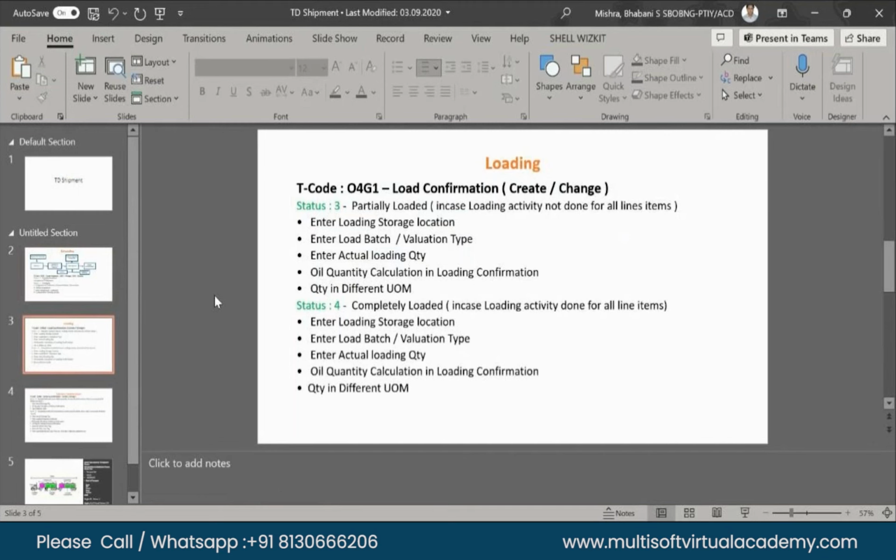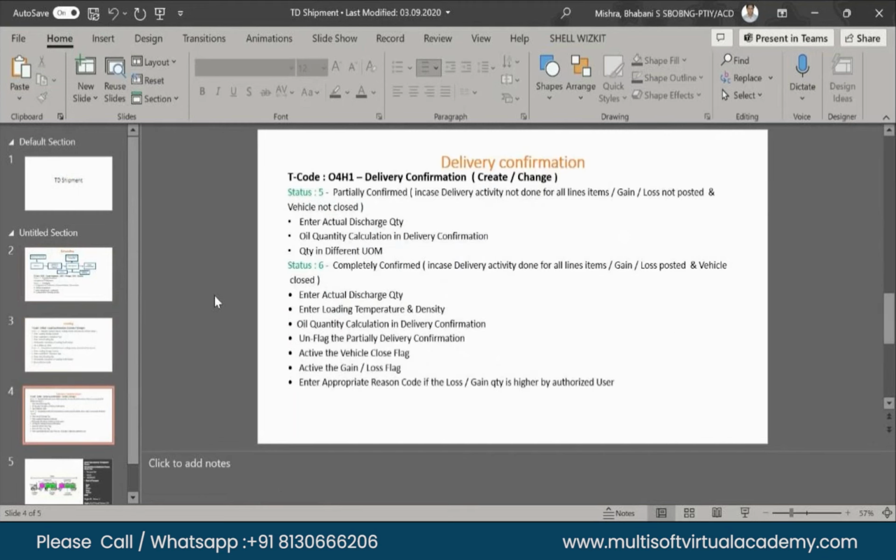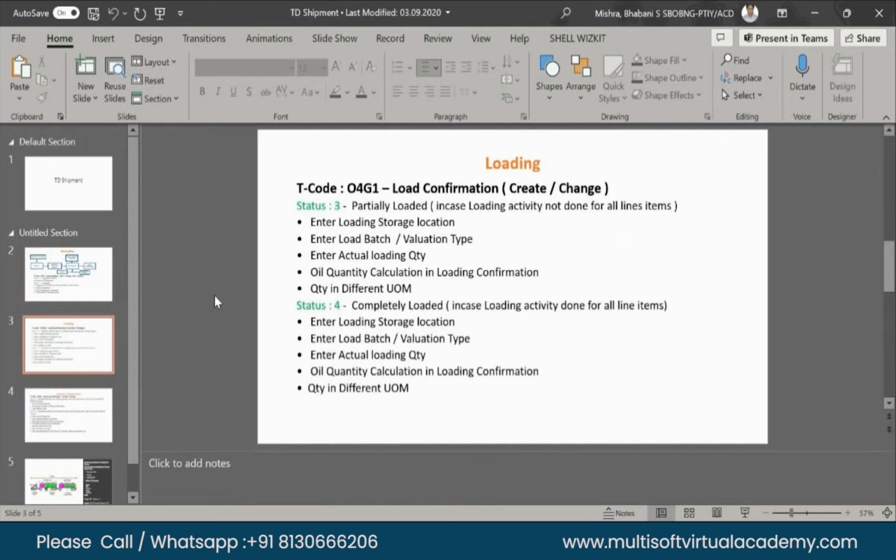Then after doing that, any questions with this scheduling and loading? Understood, sir. What you mean to say is that, for example, in shipment creation, we have to do complete creation only. Partially, SAP will not allow. So for that, we have to check the reasons behind it, and we have to make it fully loaded. SAP can allow partially loaded, but to complete the scenario, to complete the process, we have to do the fully loading.